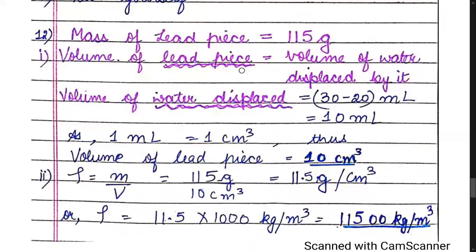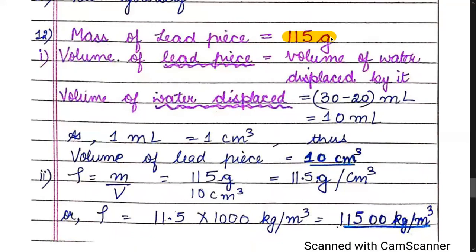Children, here the question is: the mass of a lead piece is given as 115 grams. They are saying the mass of the lead is 115 and originally the water was at the 20 milliliter level, and when you put the lead inside that water, the level of water has risen to 30 milliliter.